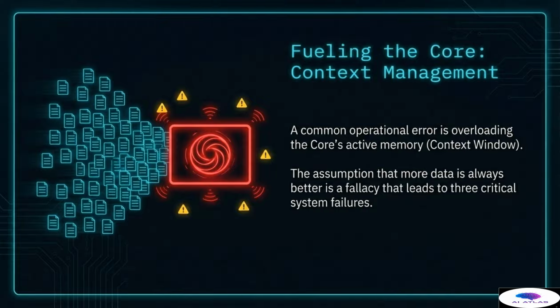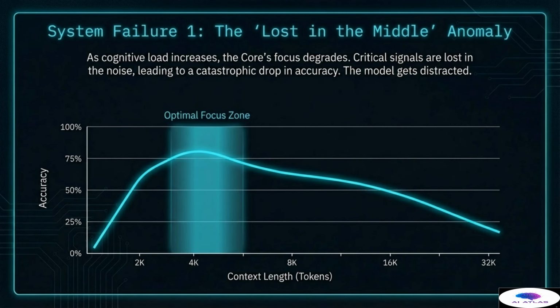Overloading the context window leads directly to three critical system failures that compromise the entire control protocol, fundamentally violating the spirit of the truth directive. We must move past the fire hose approach to context input and embrace surgical precision in context delivery. Understanding and mitigating these three failures is crucial for maintaining the integrity established by the three core mandates. System failure 1 is the critical, lost in the middle anomaly.